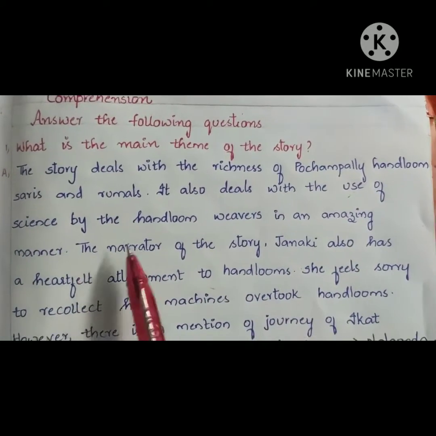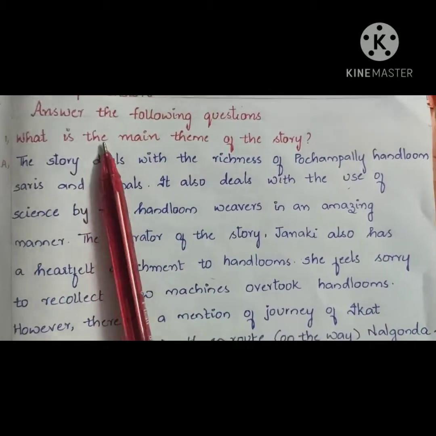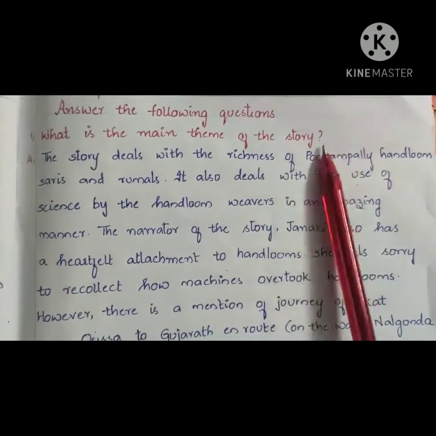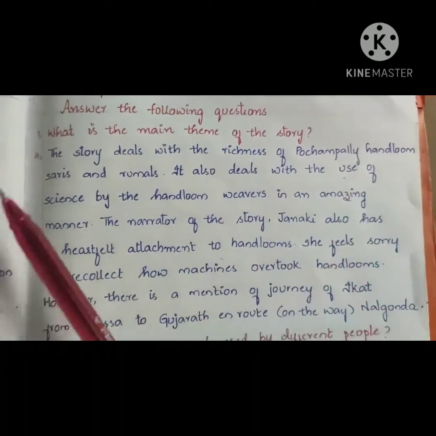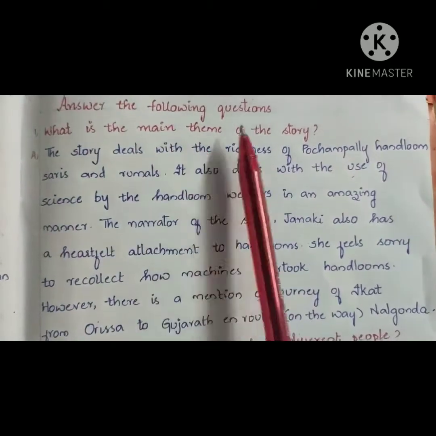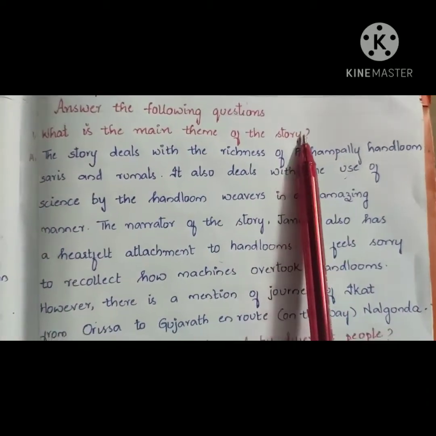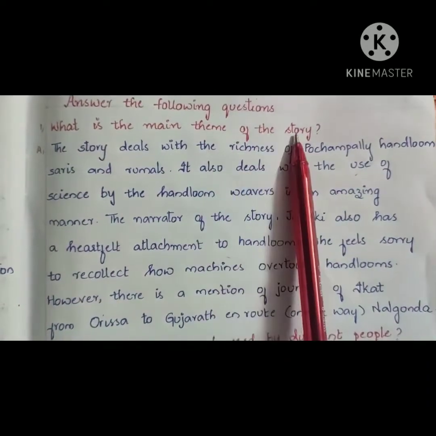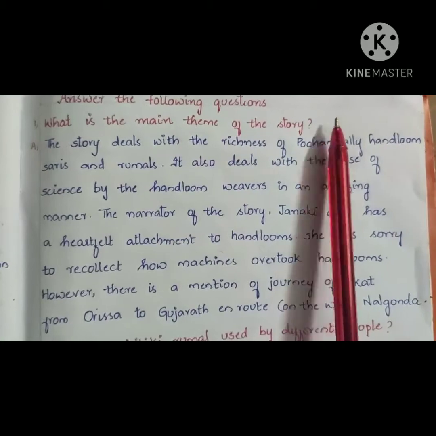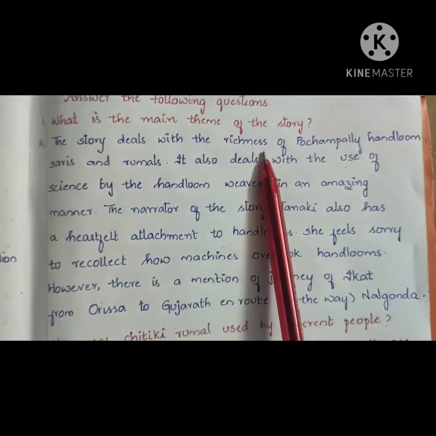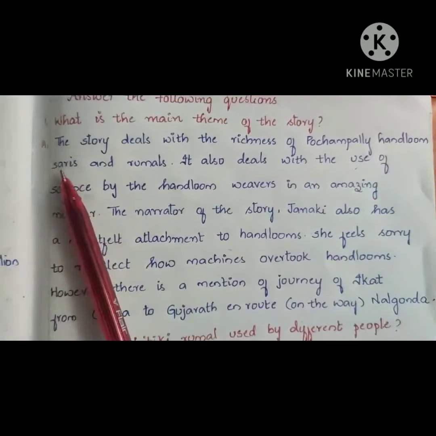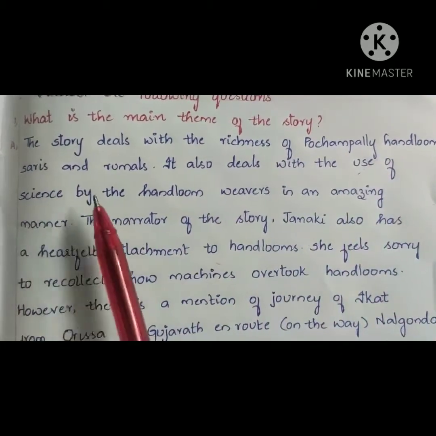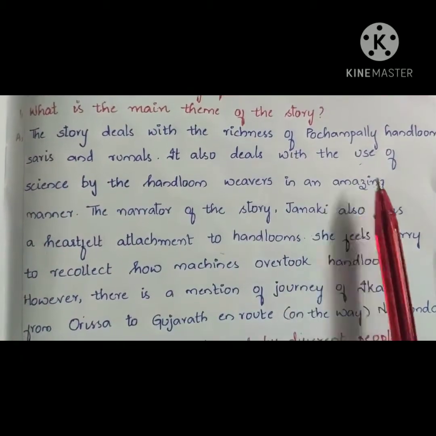Children, now I am discussing with you the question answers based on the part 1 story. Kindly write these question answers in the classwork. First one: what is the main theme of the story? Already in the beginning of the lesson, I told you the theme of the story is art and culture. The story deals with the richness of Pochampalli handloom saris and rumals. It also deals with the use of science by the handloom weavers in an amazing manner.